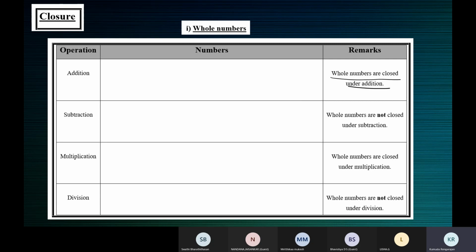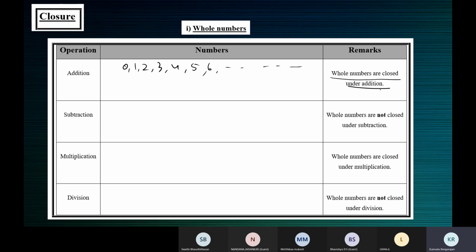Now, closure property of whole numbers with respect to addition. When we say that whole numbers are closed under addition, we mean that when we add 2 whole numbers, the sum, that is the answer, is also a whole number. Let's check that. So whole numbers. What are whole numbers? Let me write the collection: 0, 1, 2, 3, 4, 5. It goes on like this. Okay, this is the collection of whole numbers.